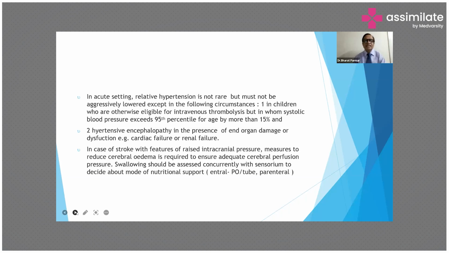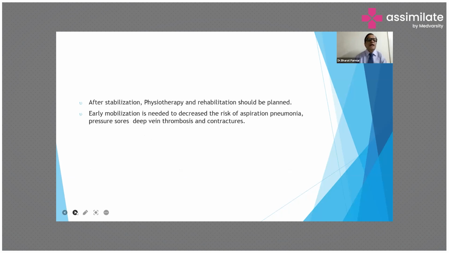Swallowing should be assessed concurrently with the sensorium to decide the mode of nutritional support: enteral, oral, tube feeding, or parenteral. After stabilization, physiotherapy and rehabilitation should be planned. Early mobilization is needed to decrease the risk of aspiration pneumonia, pressure sores, deep vein thrombosis, and contractures.